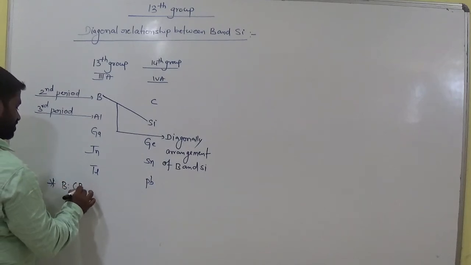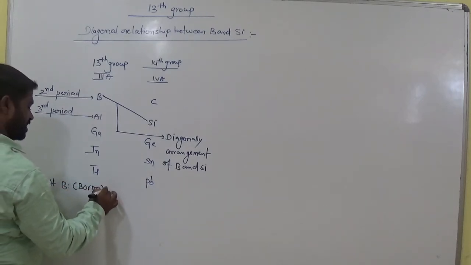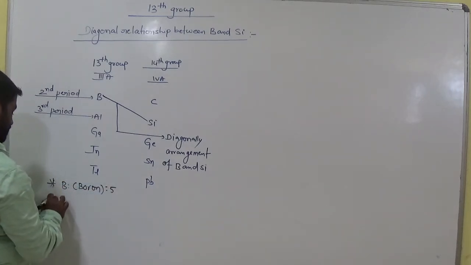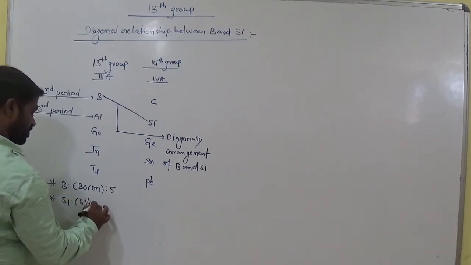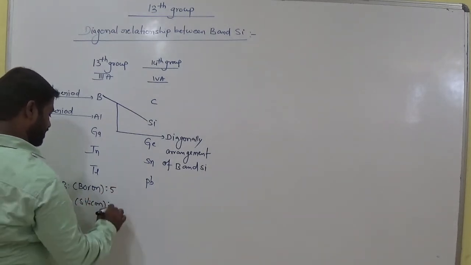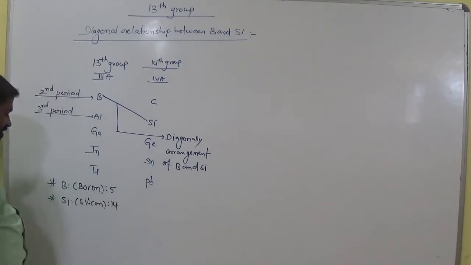Here B means boron. What is the atomic number? 5. What about Si, which means silicon? What is the atomic number of silicon here? 14.